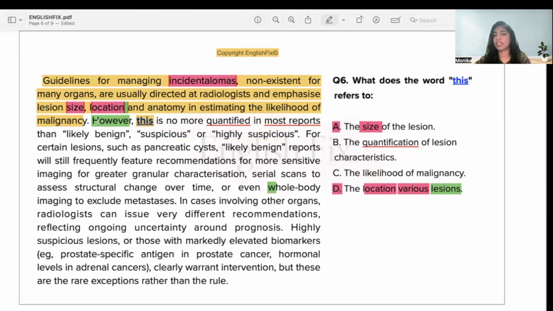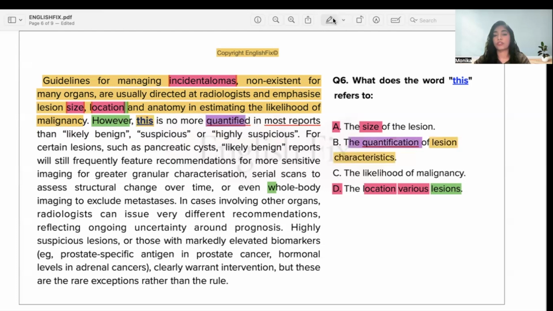Does that make sense? Not so much. I could go with the method, or the focus on the lesion characteristics, maybe just that part. But what I'm not happy with is the quantification of lesion characteristics, because they've made that point here.